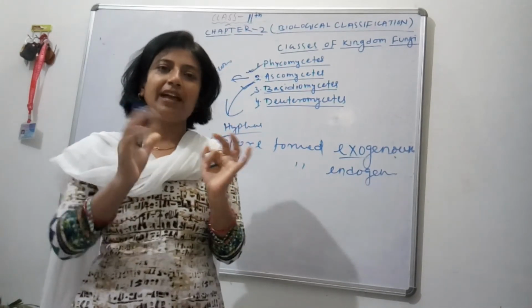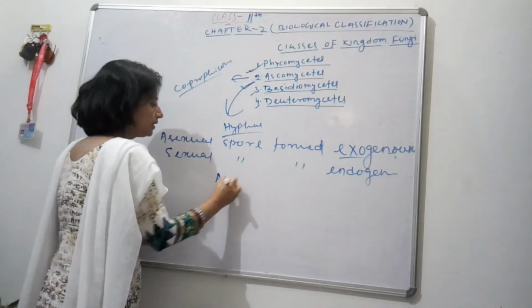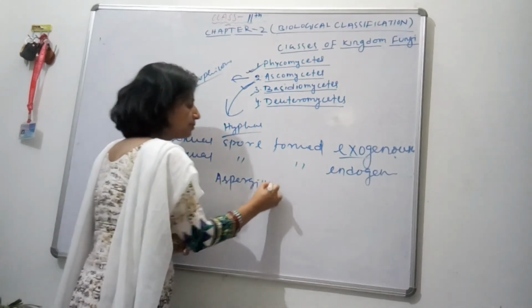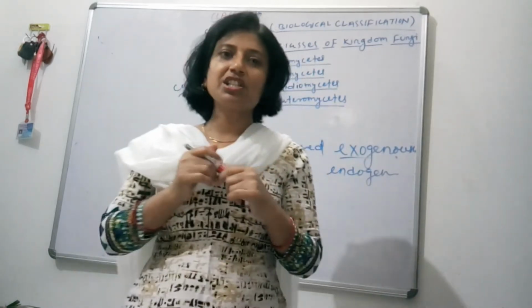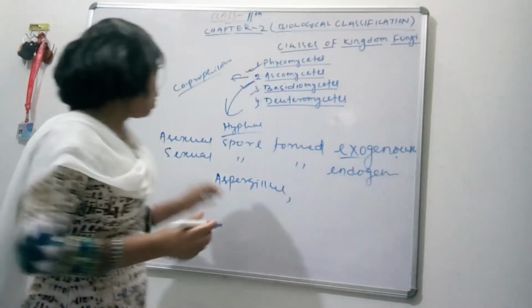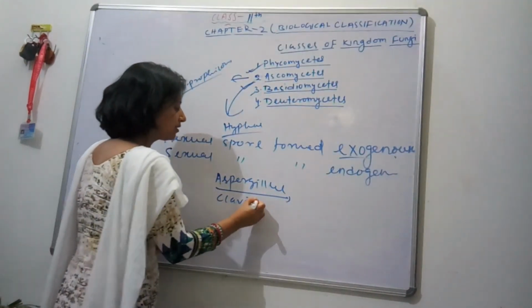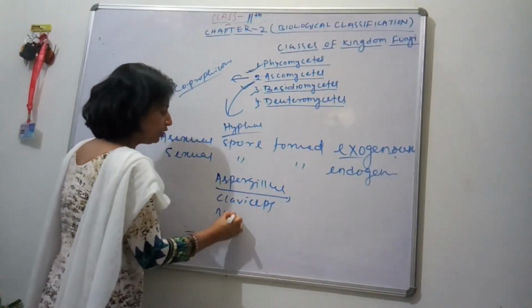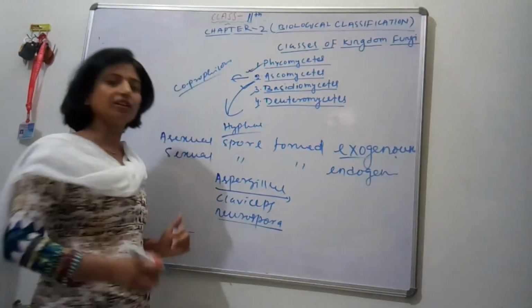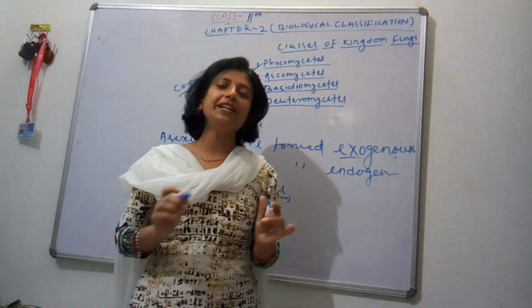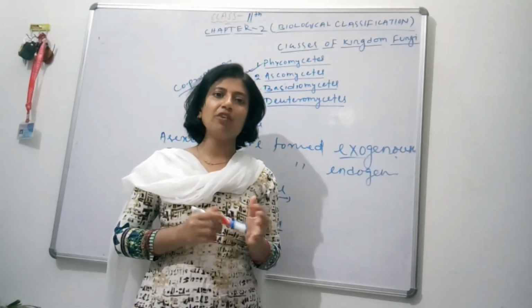So here I am giving you some examples like your aspergillus, then claviceps, neurospora, etc. You know about neurospora. It is mostly used in biotechnology or biochemical or genetic work.